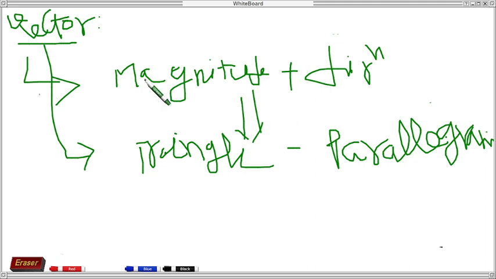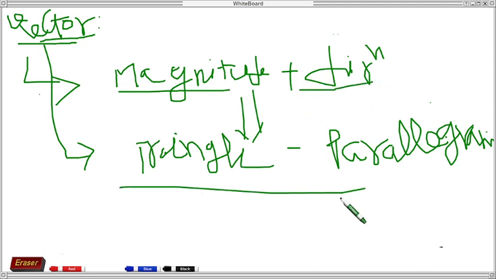So you can't say that a vector has only magnitude and direction. It must also follow the triangle rule, or the parallelogram rule. This rule must also be satisfied by a vector quantity.